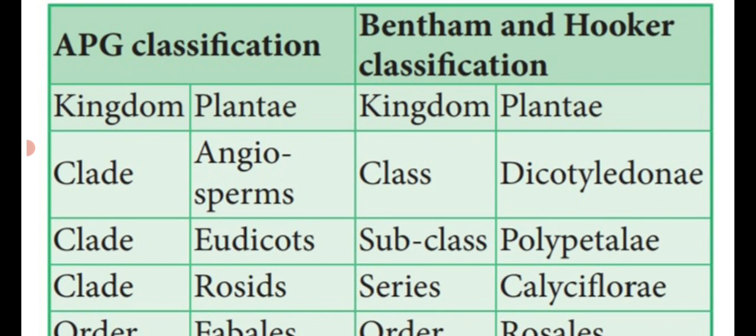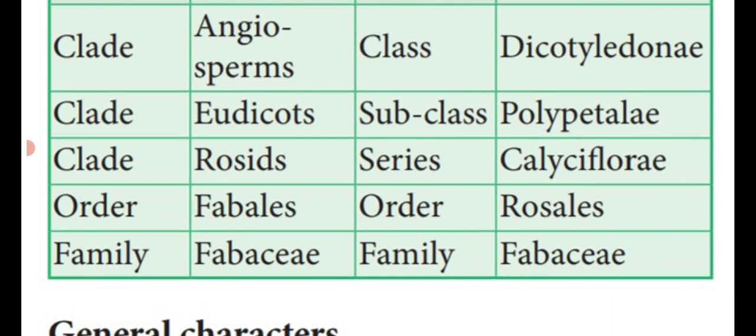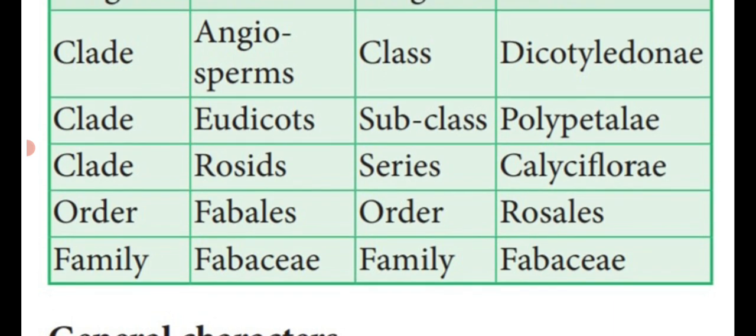So what is Polypetalae? Petalae means petals, poly means the petals are free, they are not united. So those plants come under subclass Polypetalae. Series Caliciflorae. So what is Caliciflorae? It is based upon the shape of the thalamus. Thalamus is where the floral parts are located.